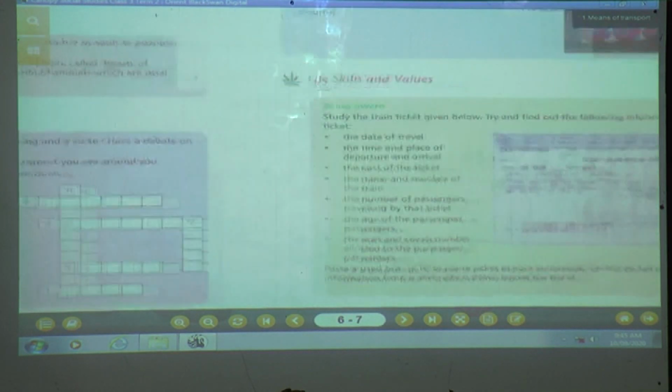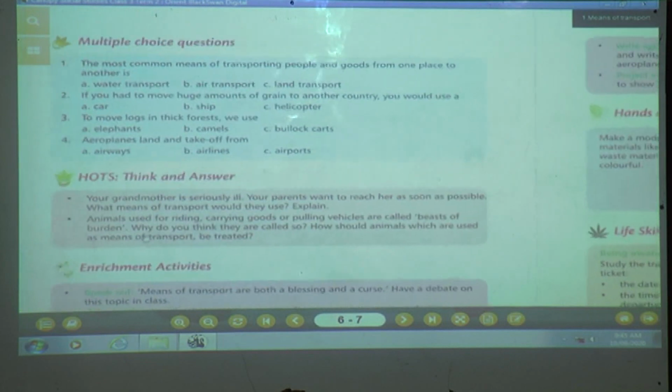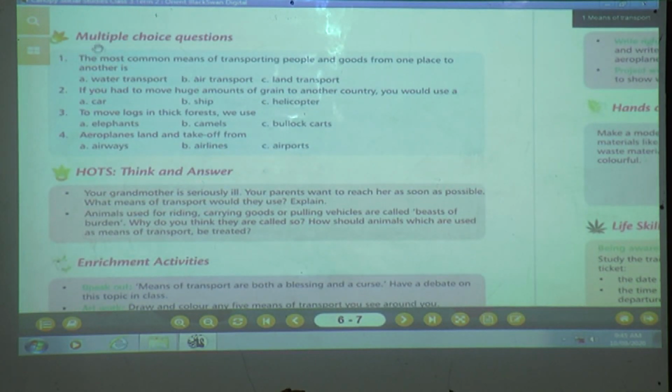Yes children, open this page. Now what we are going to do? We are going to solve multiple choice questions. Okay, are you ready? Now, number 1. The most common means of transporting people and goods from one place to another is dash. What is the answer? A option is water transport, air transport and land transport. Which is the common means of transport, children? Yes, what will be the answer?